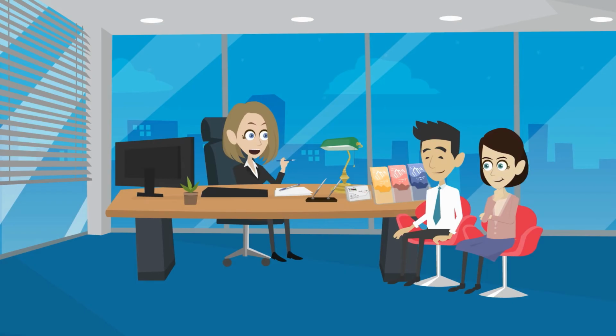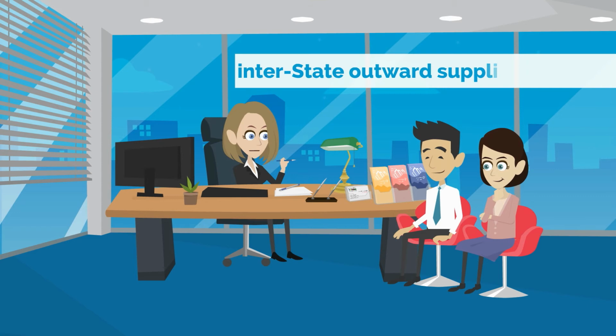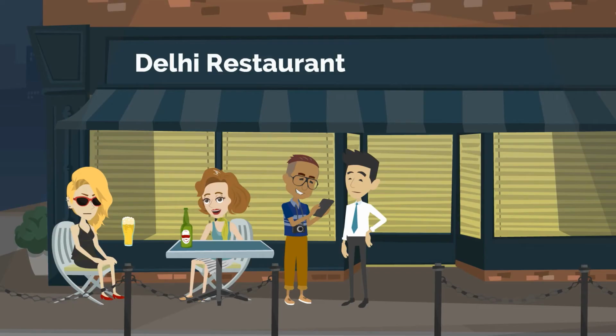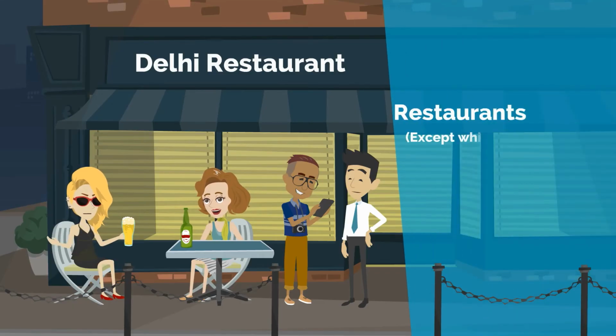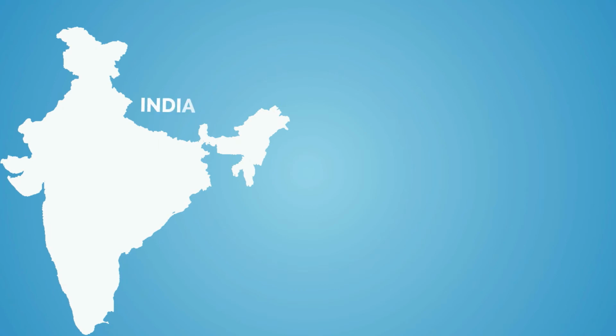Other than the taxpayers not covered under the above-mentioned criteria, sub-section 2 of Section 10 of the Act specifies a list of registered taxpayers not eligible to opt for it. They are suppliers of non-taxable goods; persons engaged in making any interstate outward supplies of goods; suppliers of services other than restaurants, except those which serve liquor; suppliers of goods through an e-commerce operator who collects tax at source under Section 51; and manufacturers of such goods as notified by the government on the recommendations of the Council.